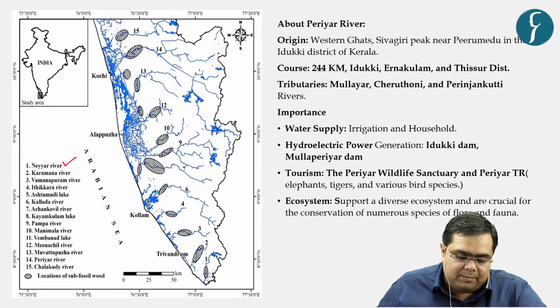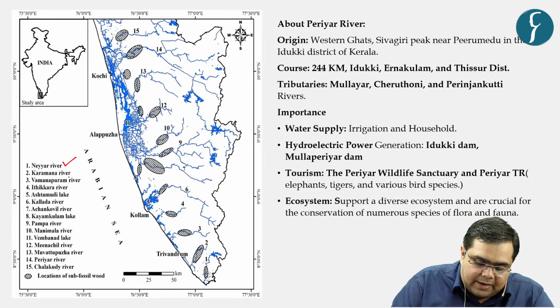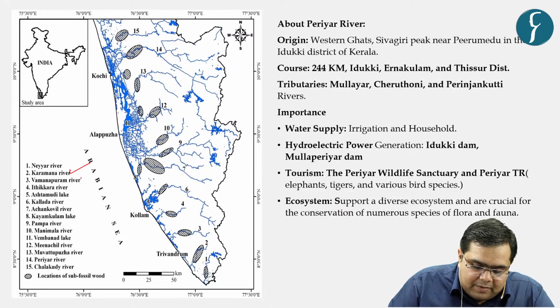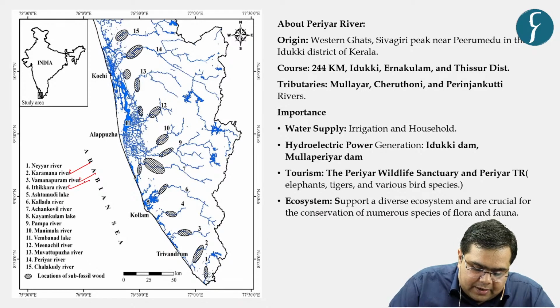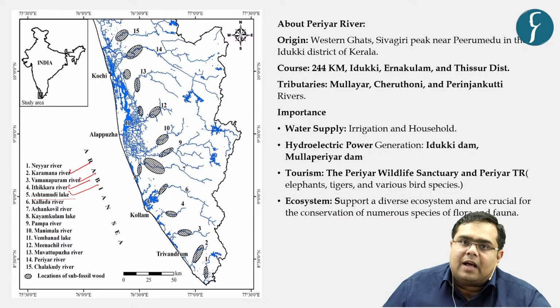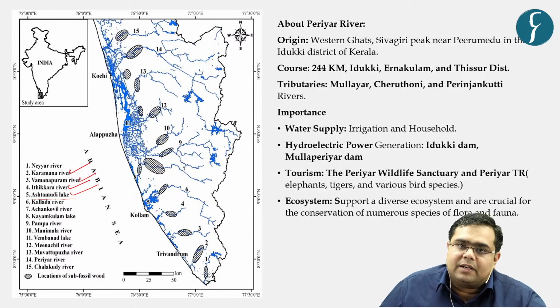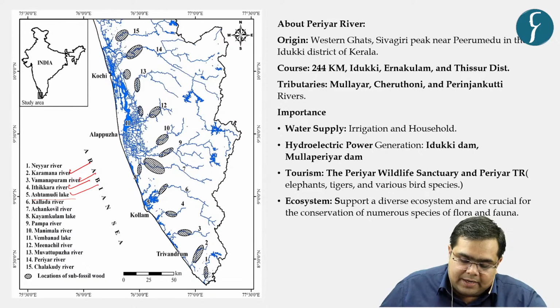The first one being Nayyar Lake, second one being Karmana Lake, third one being Vamanapuranam River, fourth is Ithikara River, Ashtamudi Lake. All these lakes and rivers are important. Kindly take the screenshot and remember the details of these particular lakes.